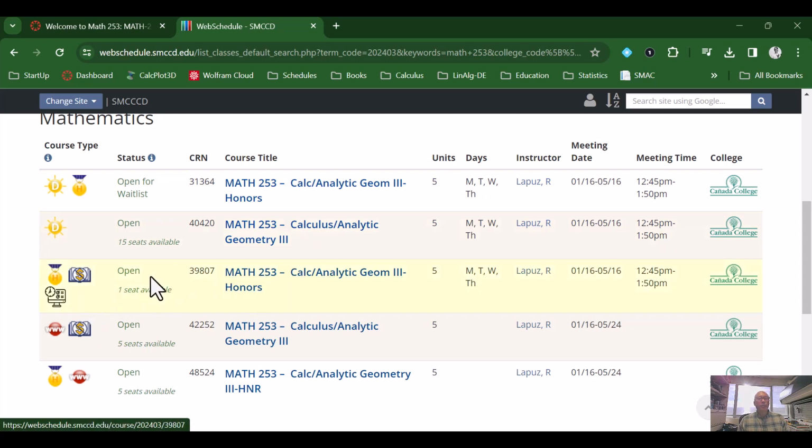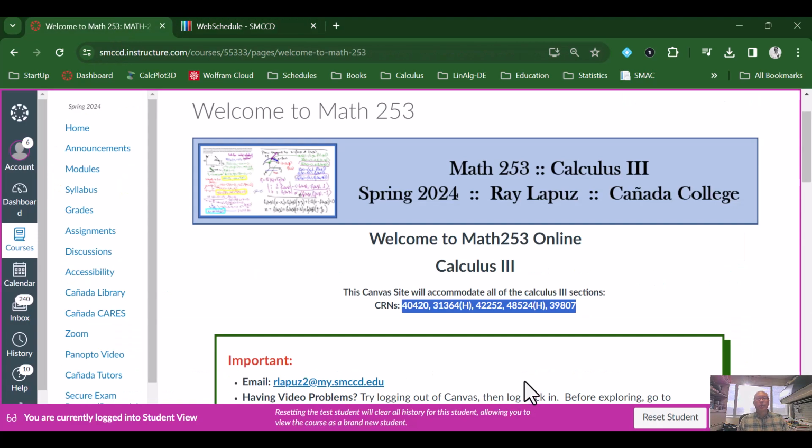And then we have a synchronous class that is going to meet through Zoom. This is an honors course. And then we have online courses. One is just a regular online course and one is an honors course. Now all these are going to be accommodated into this one course. So this is actually a multimodal course that will allow us to take this class either asynchronously, synchronously, or face-to-face.